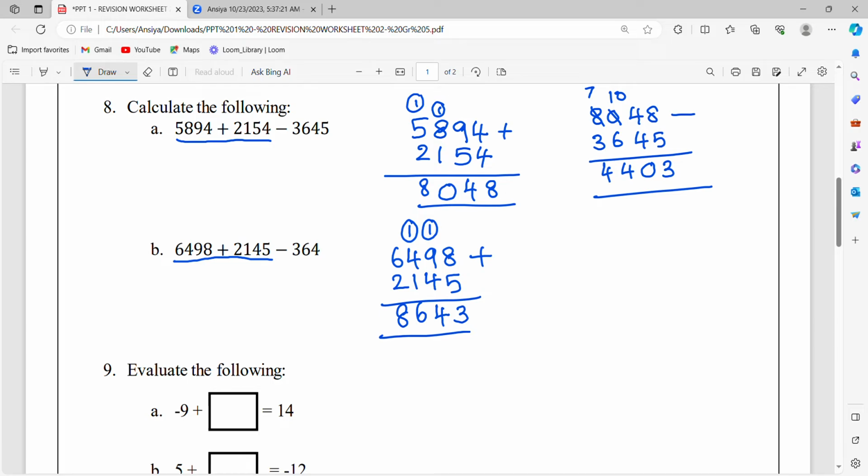You can do it slowly. Some students use fingers for counting, some put tally marks on the book and count. It is up to you. Whichever way you are comfortable, you can do. So make sure first you do it, then you watch the video.